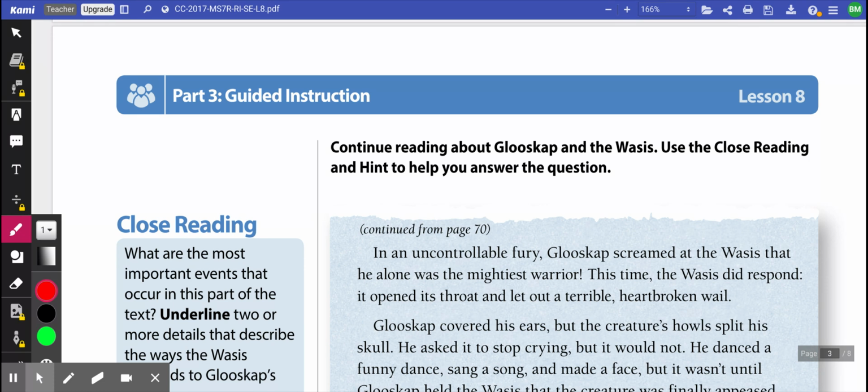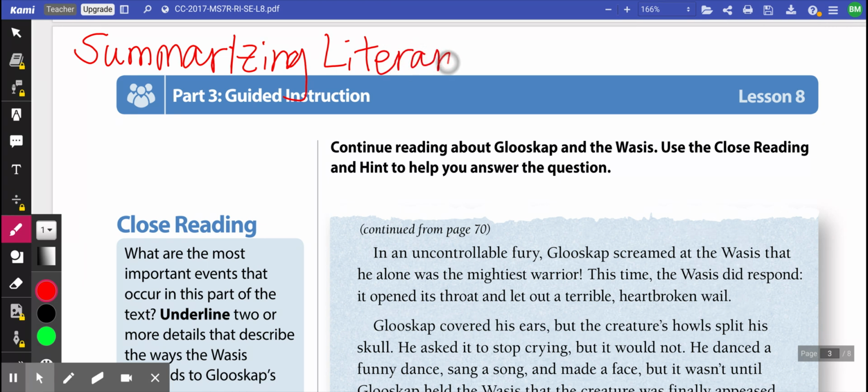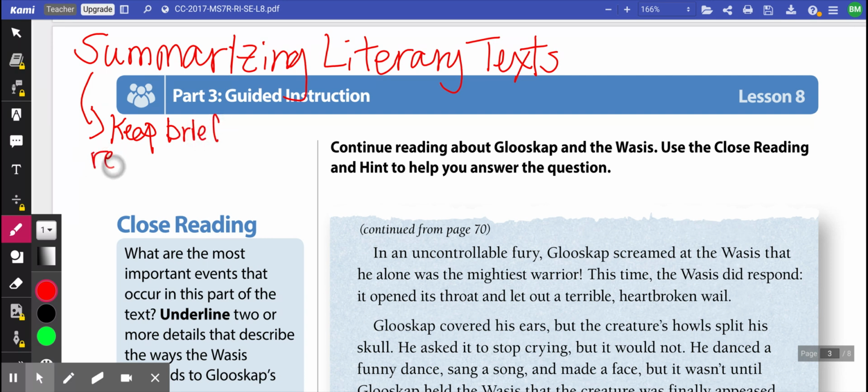And we are summarizing literary text. And summarizing, we want to remember that means we want to keep it brief. We want to retell brief. We want to keep it short.